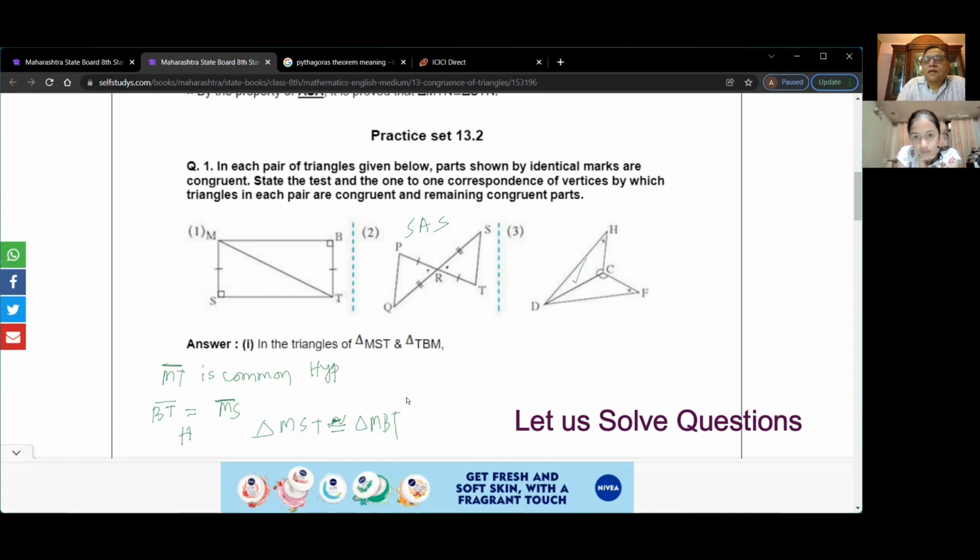If two angles are congruent, the third will be equal, right? So we have SAA. Side, angle. Normally you write angle, side in your book, right? Angle, side, angle. Sorry, yes. So like this, you have to write your answer. Is that clear? Okay. Go to the next question.